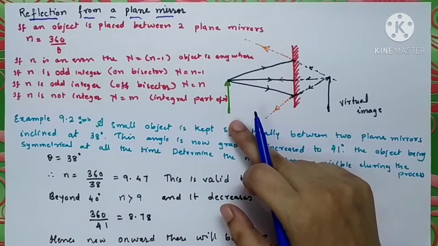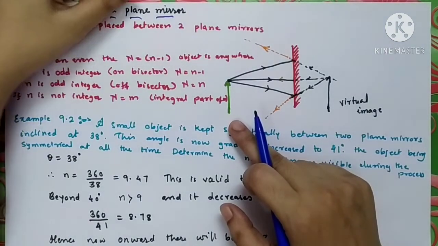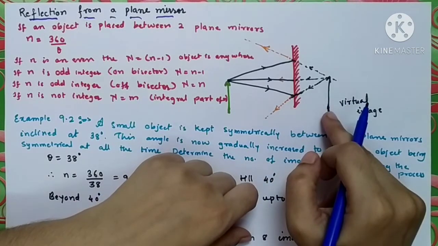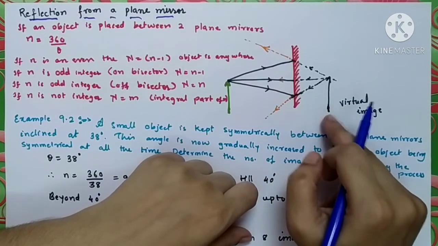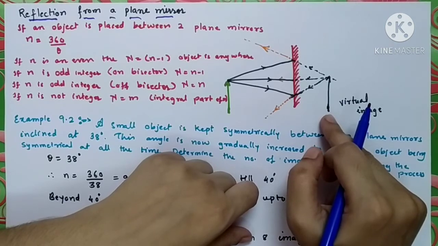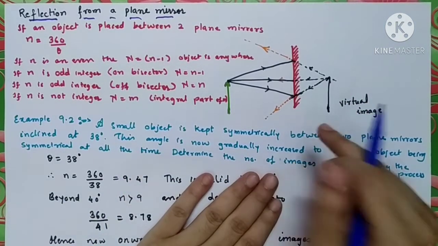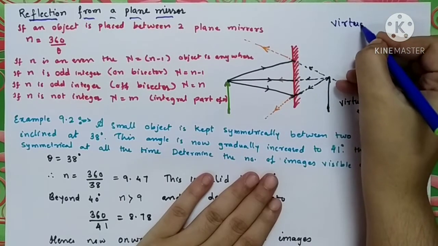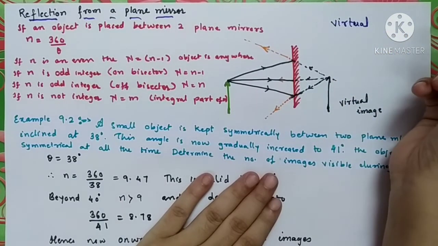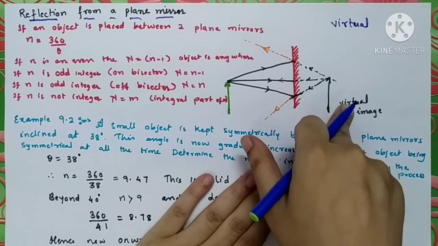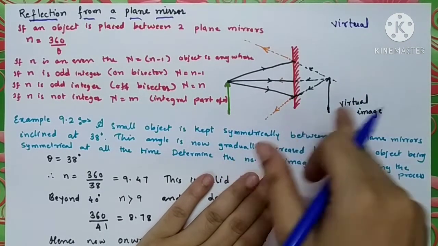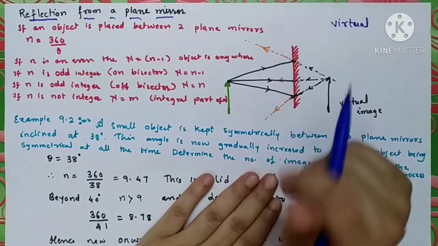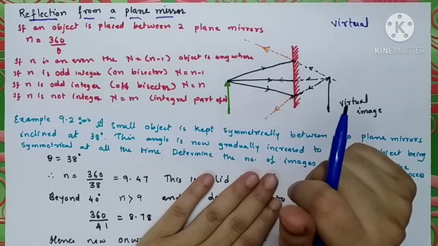So our first observation is that image formed by the plane mirror is actually behind the mirror, but there is nothing behind the mirror. So the image formed by the plane mirror is, very first thing, virtual. It is not real. It is fictitious because there is nothing behind the mirror. You are just observing yourself, your image. There is nothing behind the mirror because its surface is opaque from the back side.